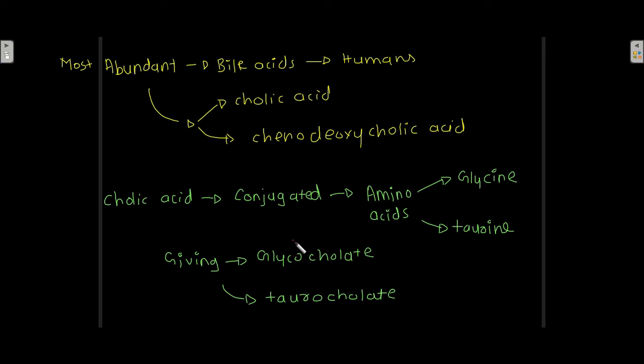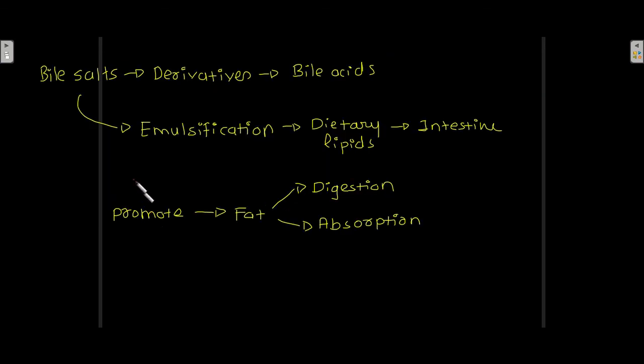Now these bile salts are derivatives of bile acids, and they carry out emulsification of dietary lipids in the intestine, and that's why they promote fat digestion and fat absorption.